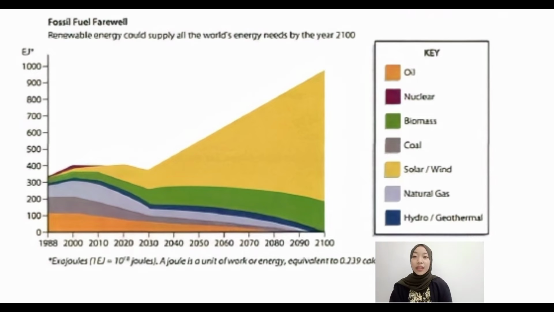So, how could fossil fuel be replaced by renewable energy? Fossil fuels are formed from materials that have been buried for hundreds or even thousands of years. In other words, the formation of fossil fuels takes a very long time. Meanwhile, the use of fossil fuels will continue regardless of time. On the other hand, there is renewable energy whose formation doesn't take a long time. This is the reason why fossil fuels can be replaced by renewable energy.